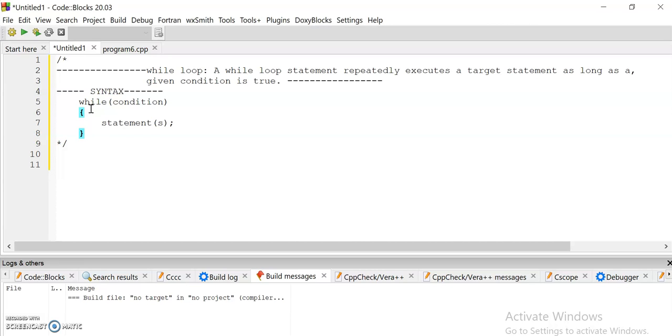So, in the previous lecture, I told you about the for loop. If you haven't watched that video, kindly please watch it first. It's going to be easy to understand the while loop.